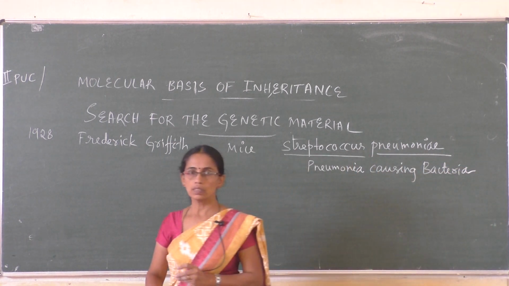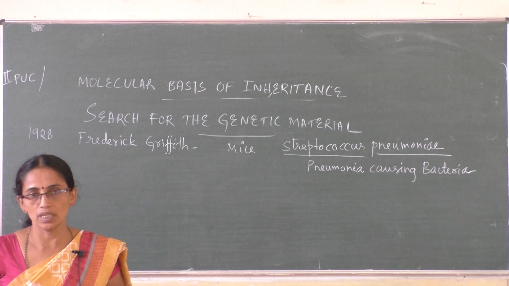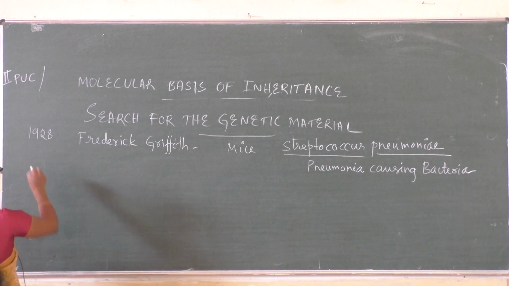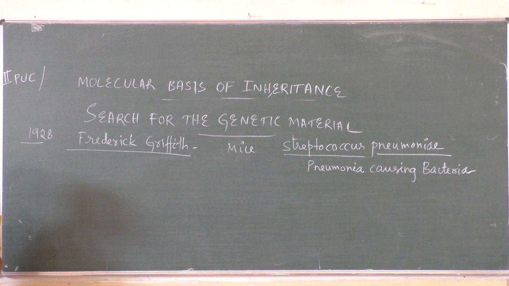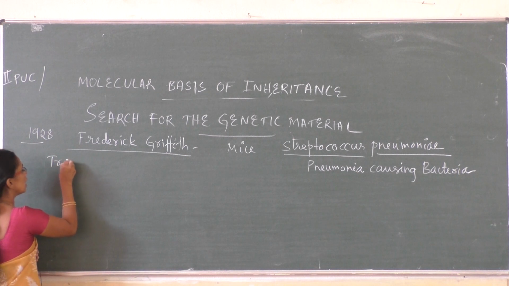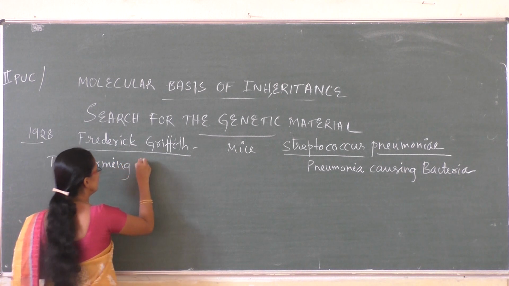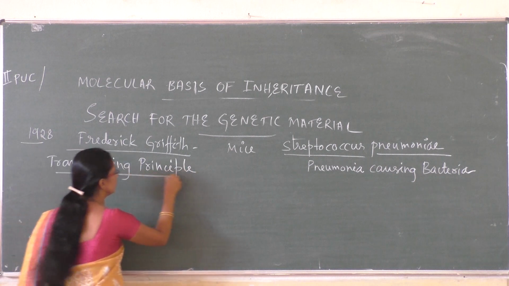Several scientists started to search for the genetic material. Which one is the genetic material? The first scientist who worked on this, in 1928, was Frederick Griffith. It's called Griffith's experiment or Griffith's transforming principle.